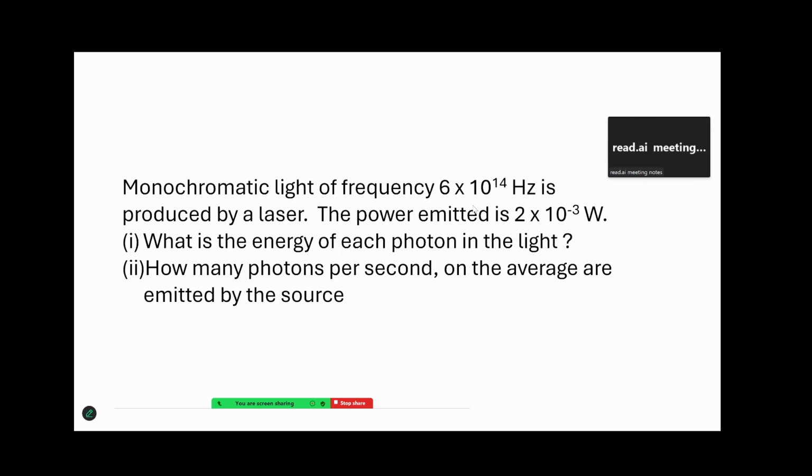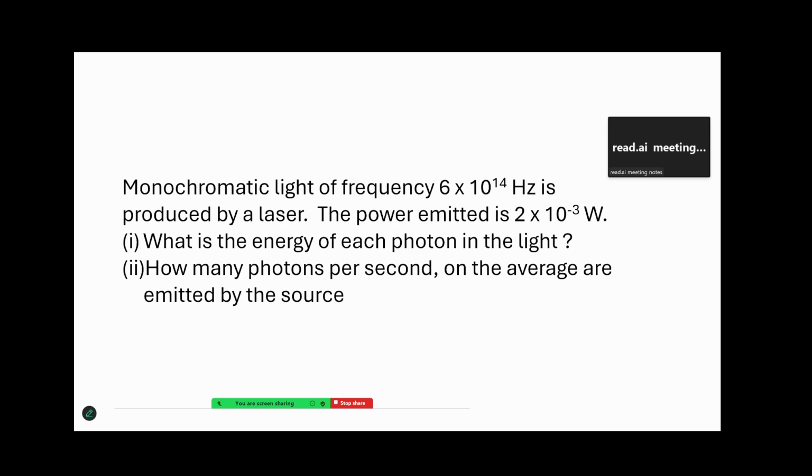Go to the next one, read this sum. So here you are given monochromatic light, its frequency is given to you. You are given the power emitted. Power means energy per second, that is joules per second. So he is asking you first of all what is the energy of the photon. That should be given by h mu. That's quite straightforward, nothing much to do in that. The second part over here is important, and that is he is asking you the number of photons per second.